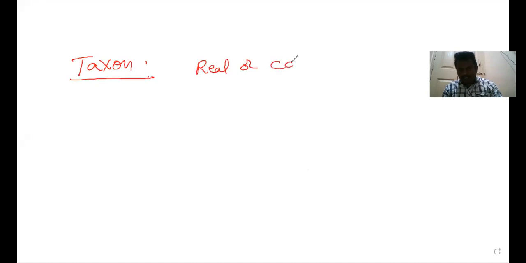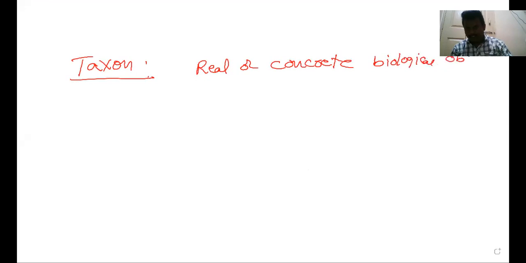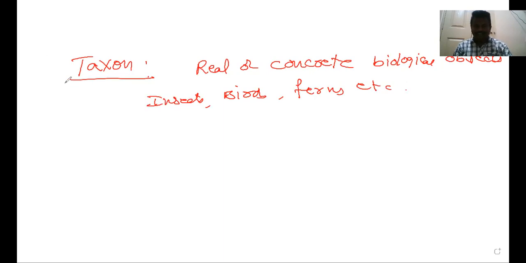Here we have to see taxon. The term taxon refers to real or concrete biological objects like insects, birds, ferns, etc. This is called taxon.